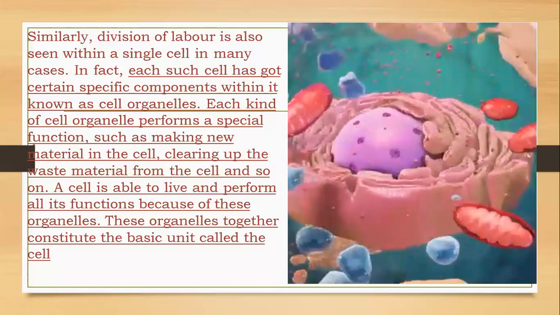We know the different cell organelles: nucleus, endoplasmic reticulum, lysosomes, Golgi bodies, ribosomes, and mitochondria, the powerhouse of the cell. All these cell organelles have their own functions. Thus, a cell is able to live and perform its functions because of these organelles. These organelles together constitute the basic unit called what? Cell.